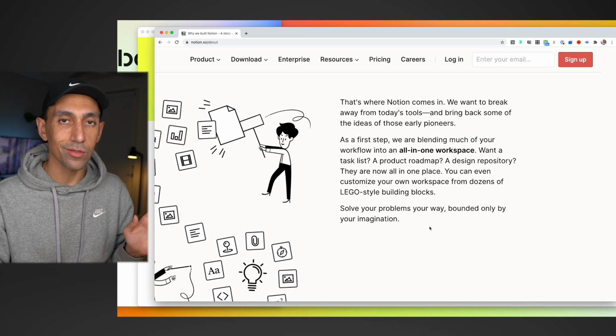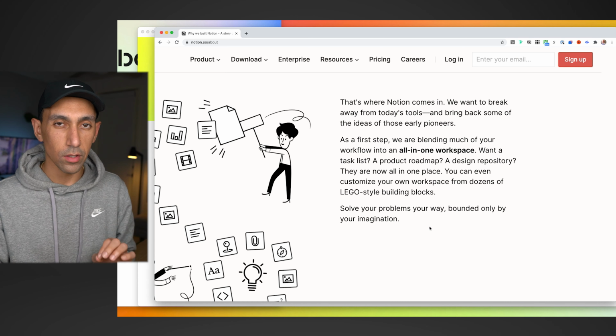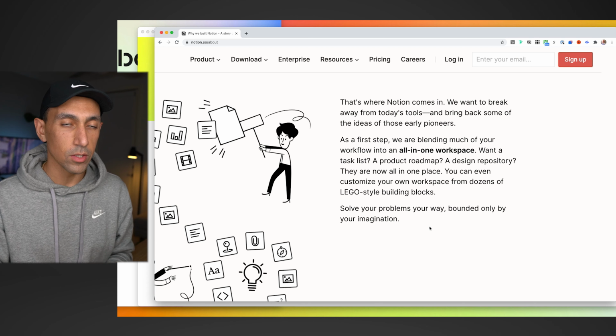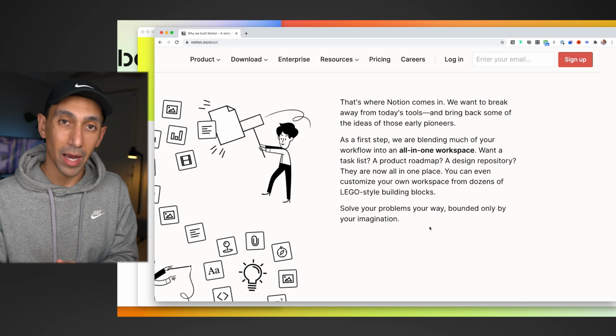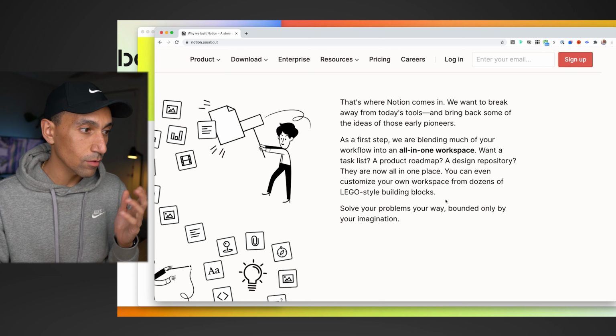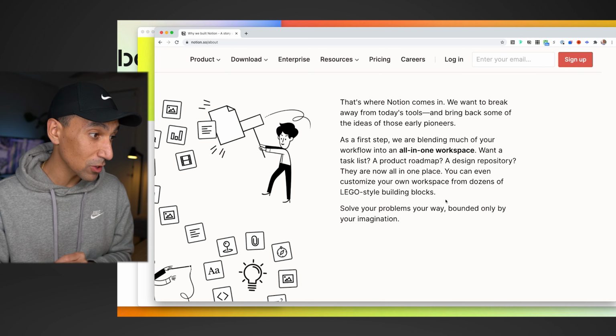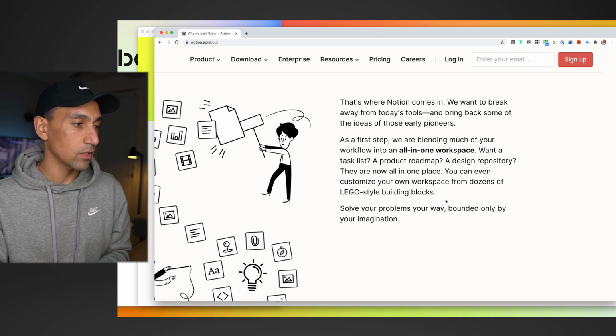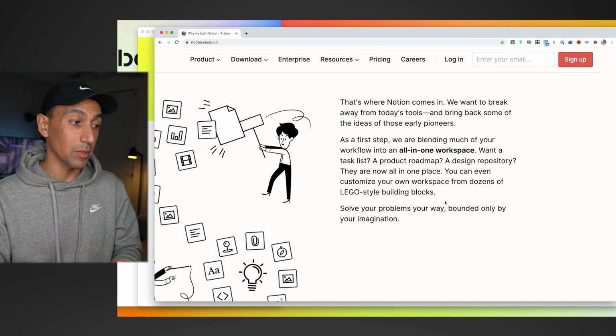There's so many things you can do in Notion, and they give you a structure that is very clean, very systematized, and very customizable so that you can make it specifically what you want. Want a task list, a product roadmap, a design repository? They could all be in one place. You could even customize your own workspace from dozens of Lego-style building blocks.